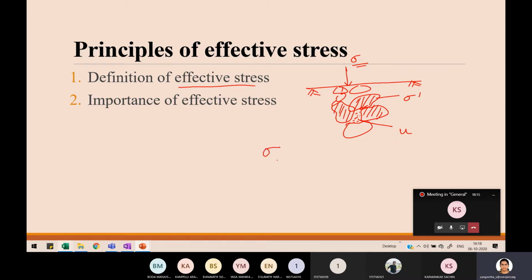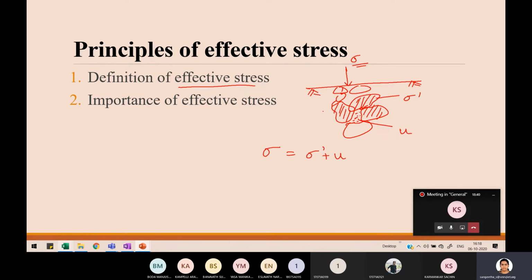And what's the relationship between this total stress and this effective stress and pore water pressure? Total stress, whatever is acting, because we are applying pressure and stress is happening because of the resistance offered by the soil, right? So your total stress is equal to your effective stress plus pore water pressure.